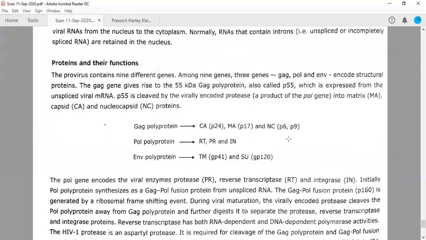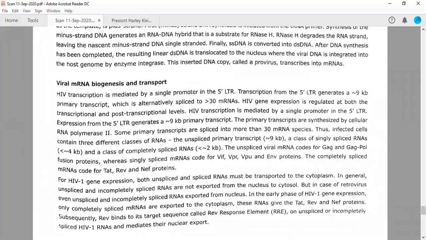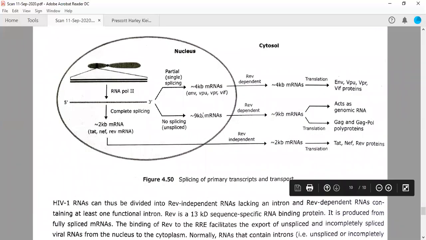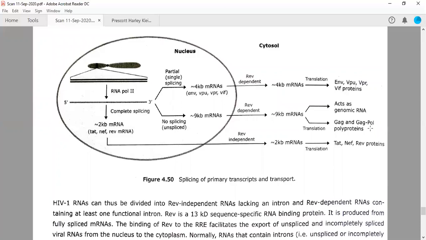an unspliced RNA. As you can see from the diagram also, see here, this is a 9 kb mRNA which is unspliced. With the help of REV protein, it will be exported into the cytoplasm, and either it will act as a genomic RNA or GAG or GAG pol polyproteins will be synthesized. So it will be an unspliced version, right? So the introns are not removed. This is a single mRNA, therefore it can encode a fusion product that is called GAG pol polyprotein.